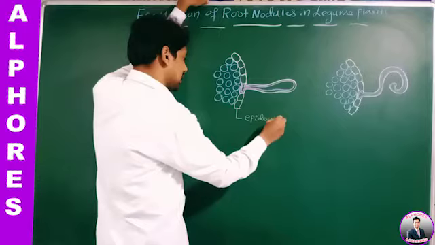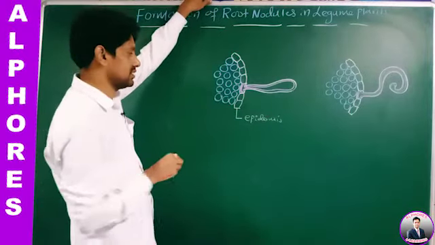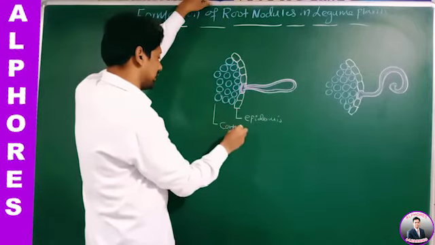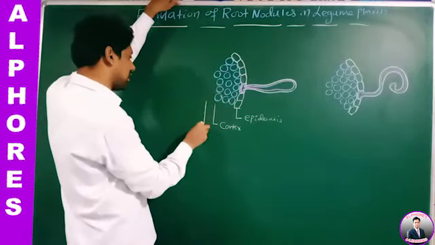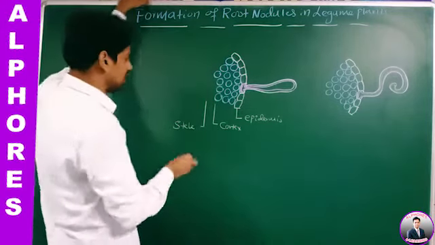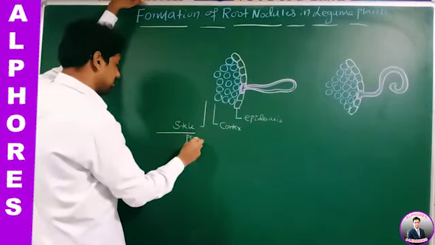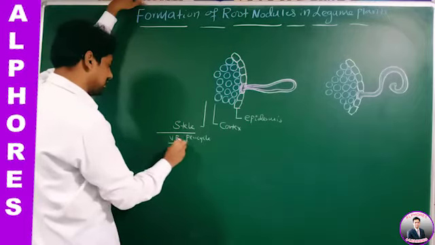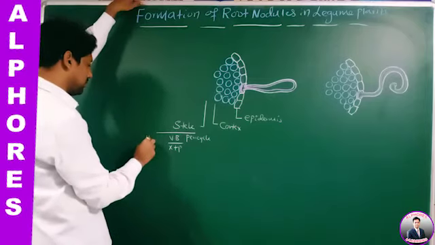I am taking a legume plant. Legume means Fabaceae, dicot. Yes or no? What is this one? Cortex. After cortex, you will get the stele. In the stele, first comes the pericycle. Then come vascular bundles, that is xylem and phloem. Then comes the medulla. Yes or no? Right.